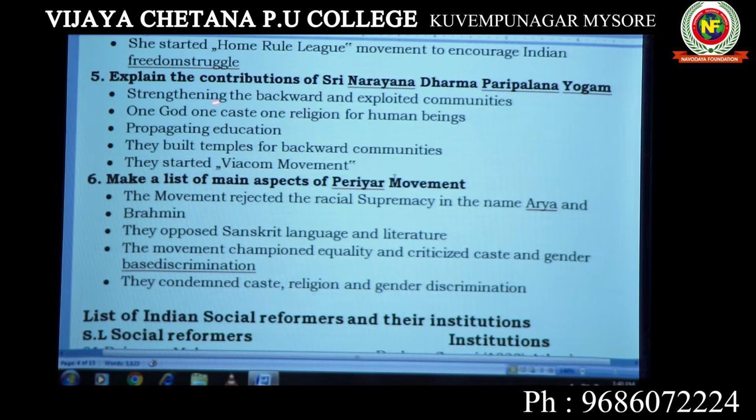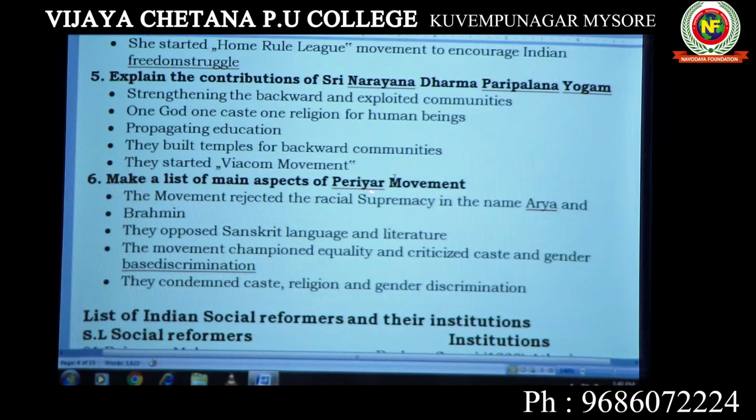See here, strengthening backward and exploited communities. One God, one caste, one religion for human beings, propagating education. Then they built temples for backward communities. They started Vaikom. Vaikom means a self-respect movement. This explains the contributions of Sri Narayana Dharma Paripalana Yogam. So you have to write these points if the question is asked. It's very important, please note.